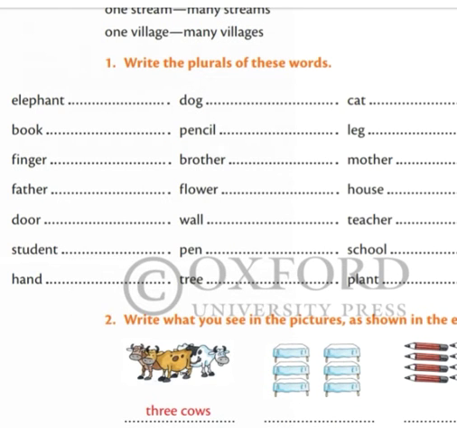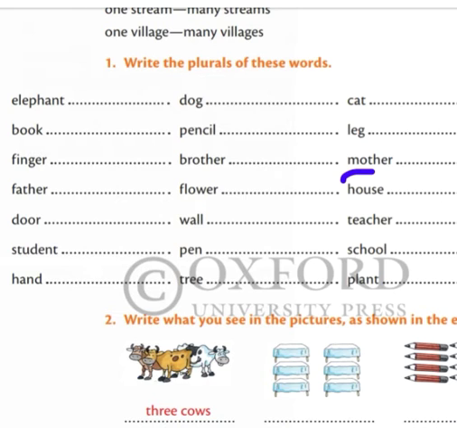Then brother, okay. What will be the plural form of brother? Yes, brothers, okay, brothers. Then mother, what will be the plural form of mother? Mothers. So how are we making the plural of these words?